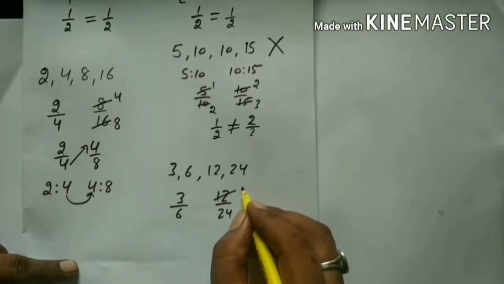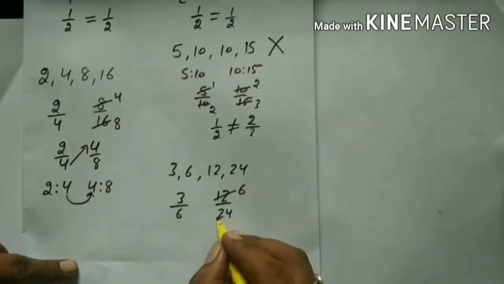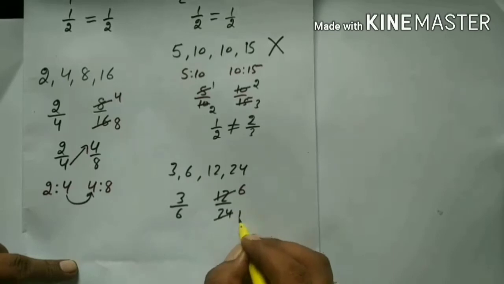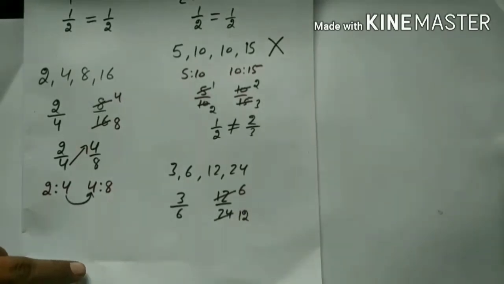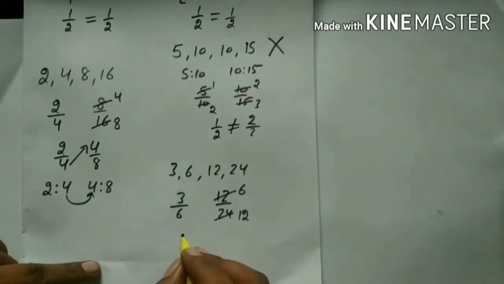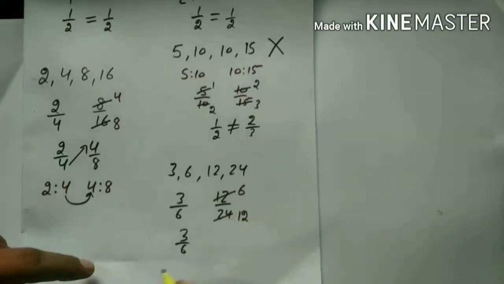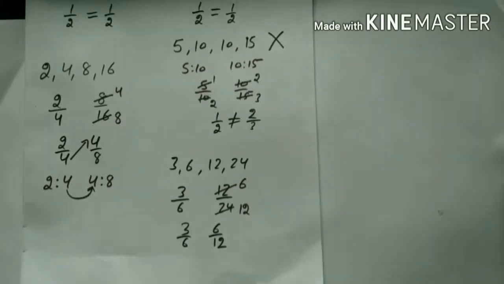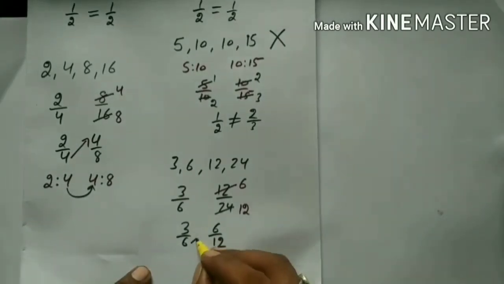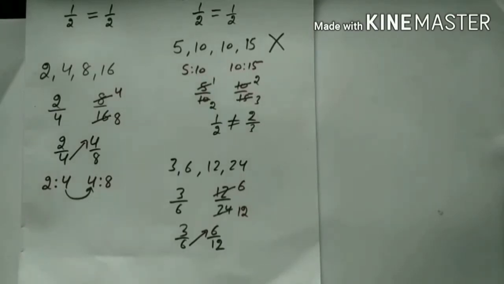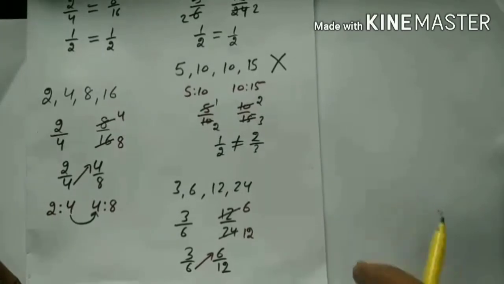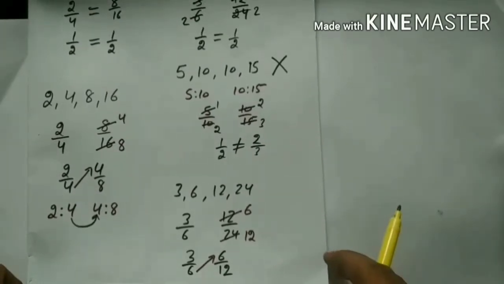If you divide 12 by 2, your answer is 6, and if you divide 24 by 2, your answer is 12. Now you see this is 3 by 6 and it is 6 by 12. Now you will again observe the continuation of 6. So now we shall proceed to the continued proportion.